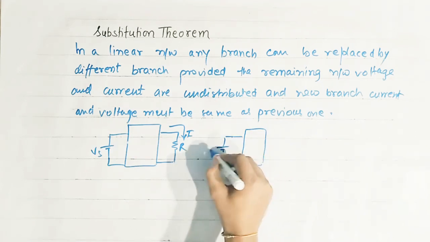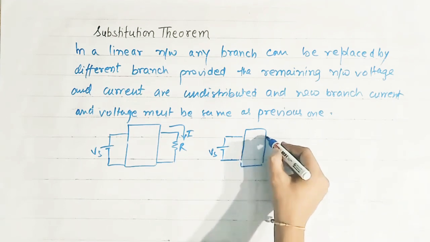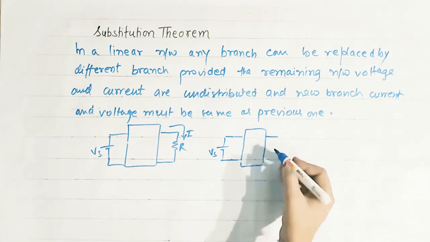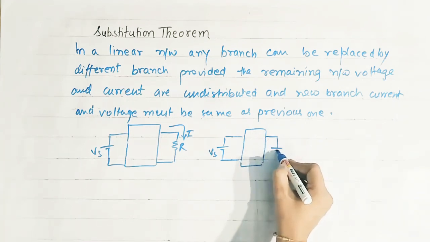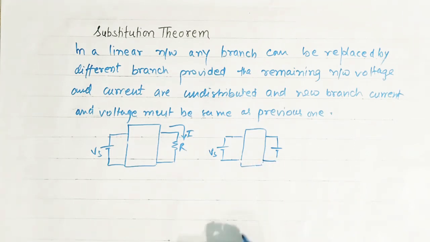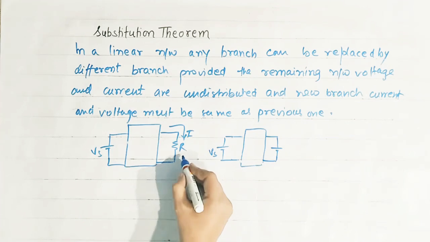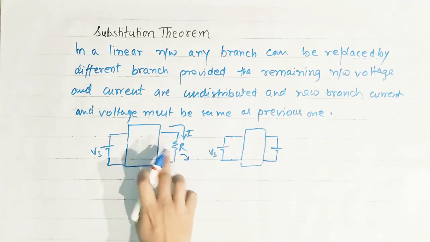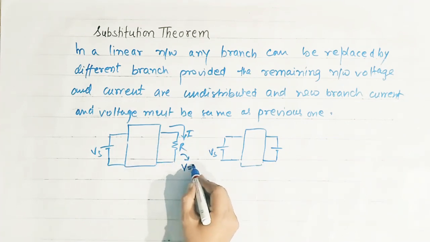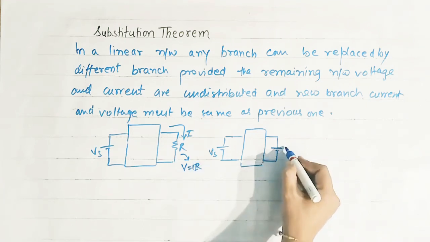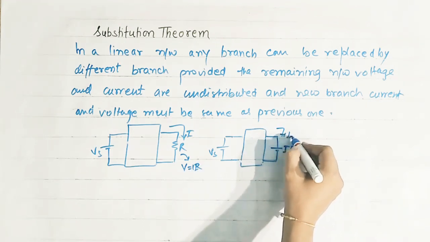This is voltage Vs, it will remain intact, and this resistance can be replaced by a voltage source. Okay, but the magnitude of this voltage source must be equal to the drop across this resistance R, that is equal to IR. So the value of this voltage source is IR and this is current I.